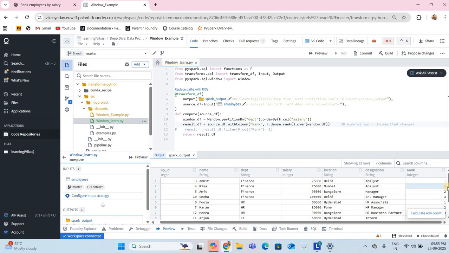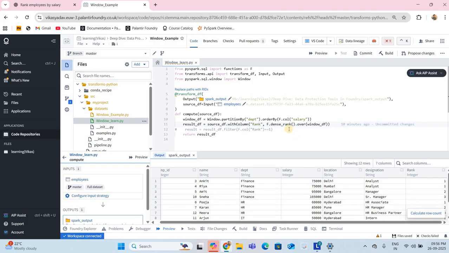Otherwise they would have counted this as second even though it was only 1 1. Dense rank resolves that issue, so it is 1 1 2 3, right? I hope you understand till here, right?